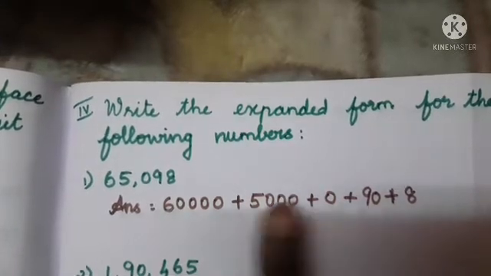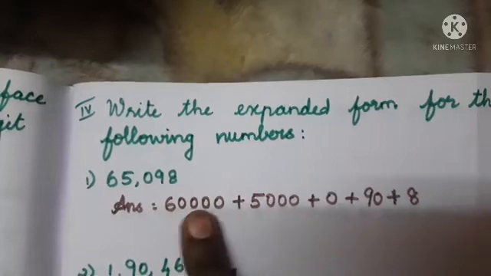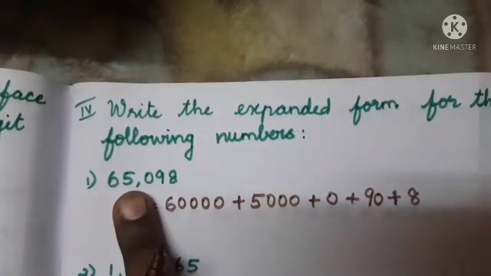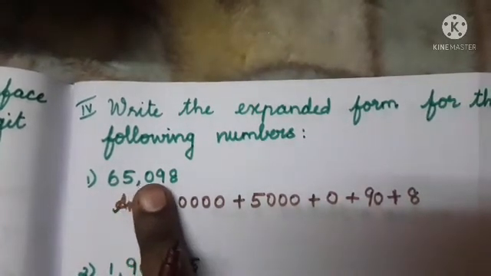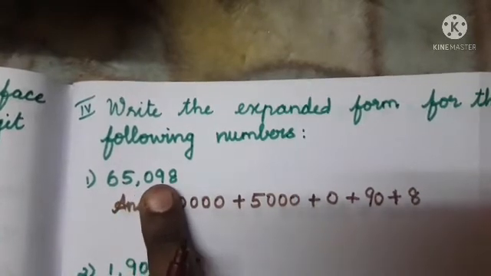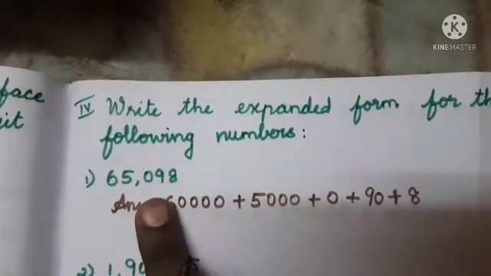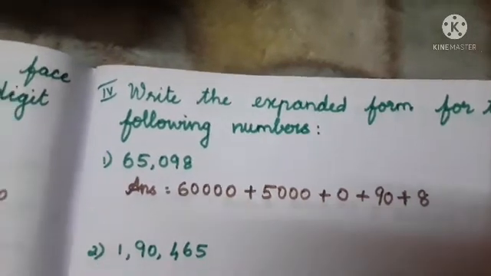Very easy, no? If you don't know how to write the zeros properly, you just have to count the digits. How many digits are left over at the back of that particular number, you have to place that many zeros. Okay, look at the next problem.